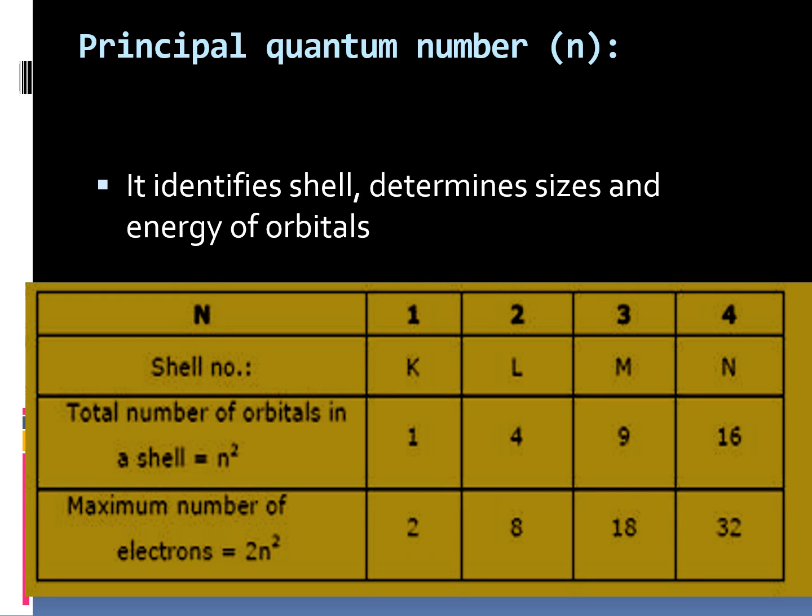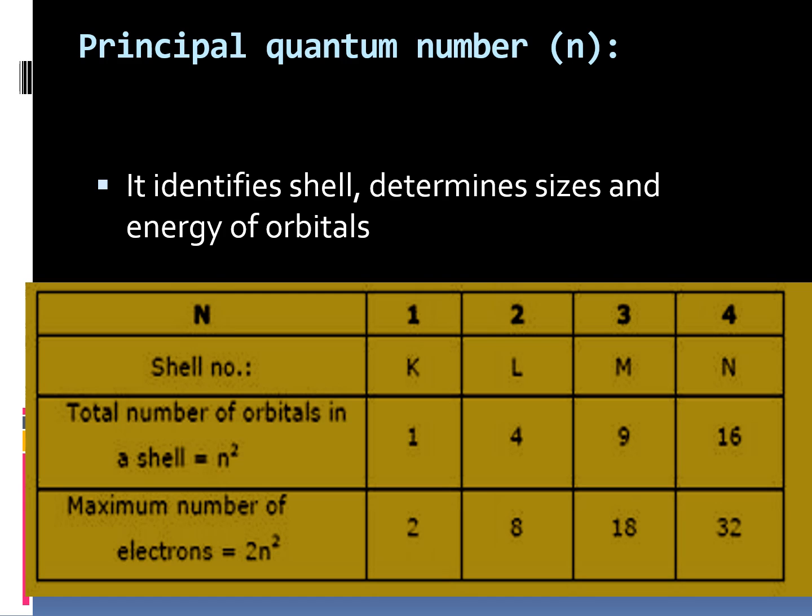With the help of n we can find the number of orbitals: if n is 1, then 1 orbital; if it is 2, then 4 orbitals; if it is 3, then 9; and 4, then 16, through the formula n square. We can also find the number of electrons: if n is equal to 1, maximum 2 electrons; if it is 2, maximum 8 electrons; 3, maximum 18 electrons; and 4, maximum 32 electrons.